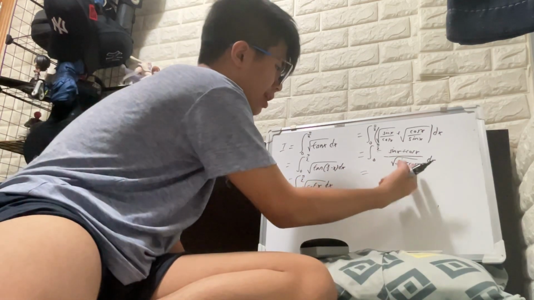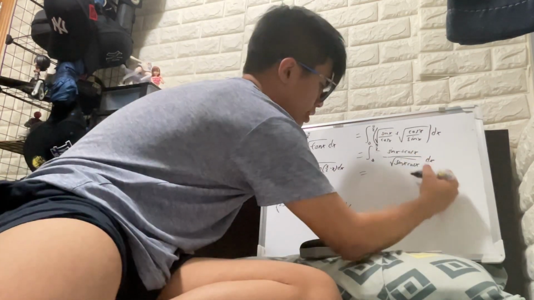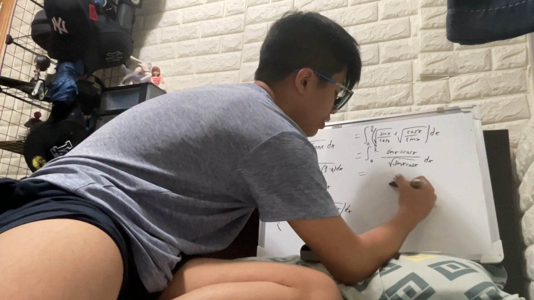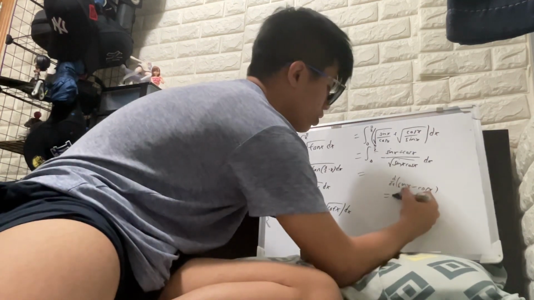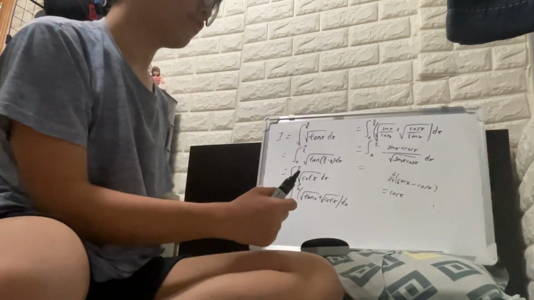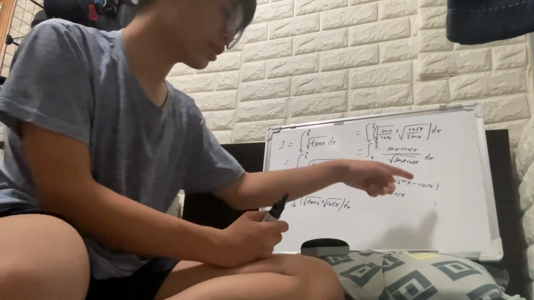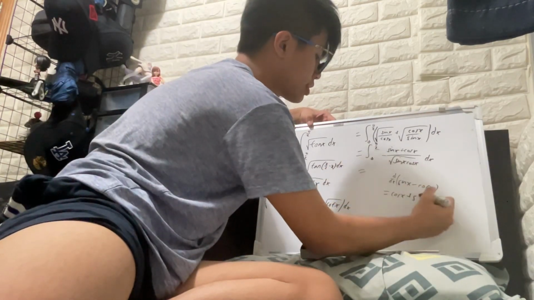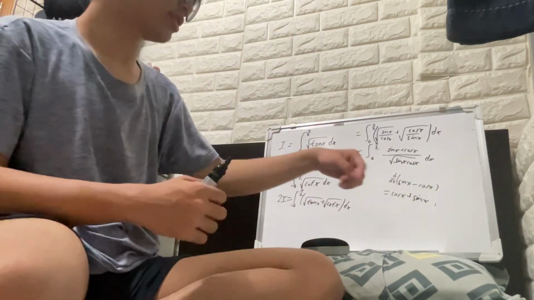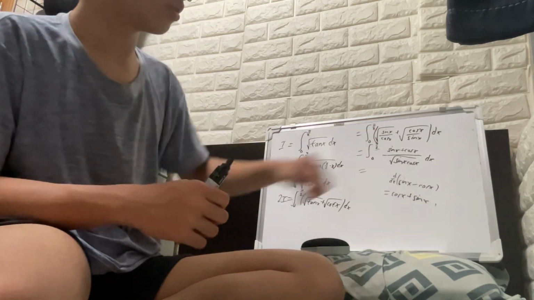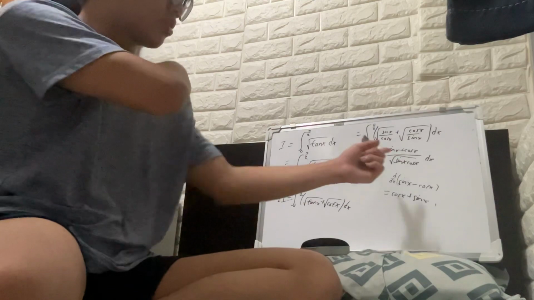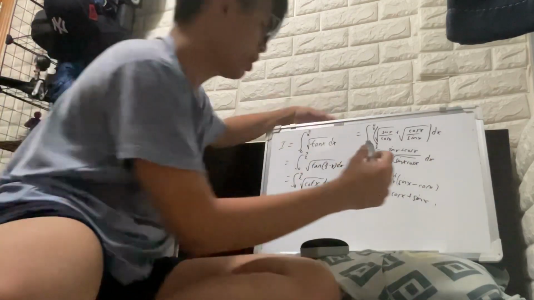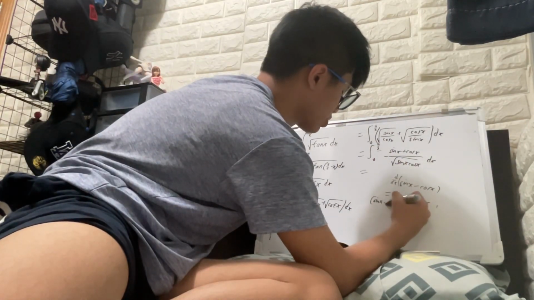So overall, I want something like sine x minus cos x here. Because sine x minus cos x, whenever you differentiate, you get cosine x, right? Differentiate sine x, you get positive cos x, and then differentiate cos x, you get negative sine x. But in front we have a negative sign, so you get positive sine x. So cos x plus sine x is just equal to sine x plus cos x. So we want something like sine x minus cos x here. So what should we do here? Let me try to square it. Sine x minus cos x.